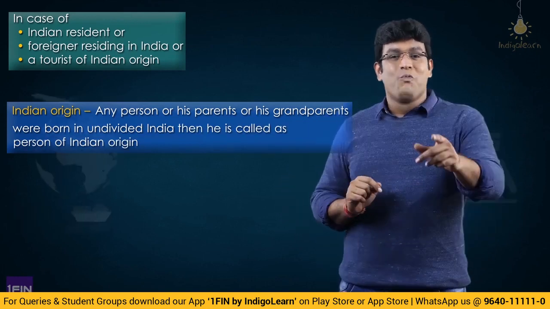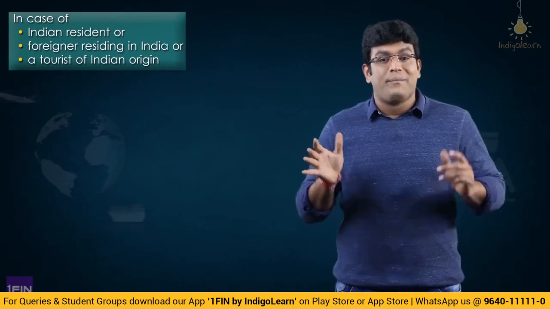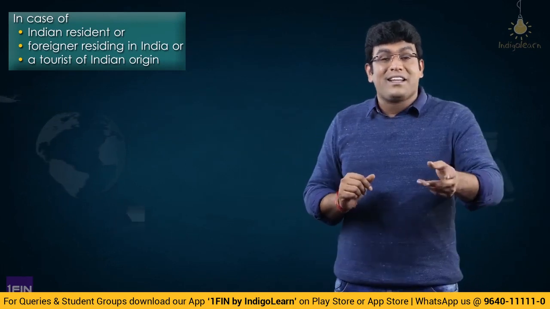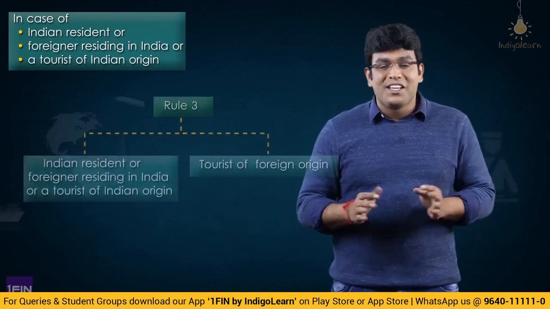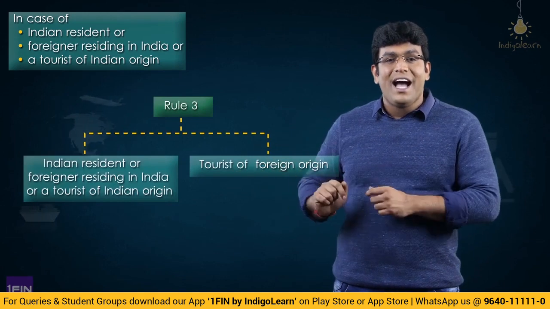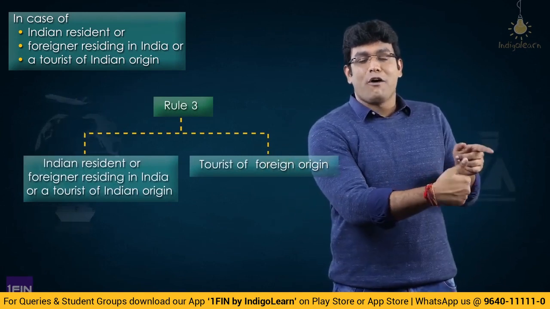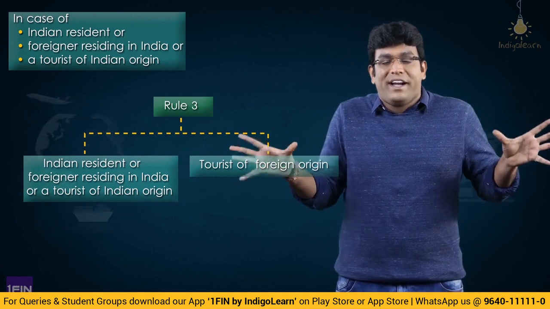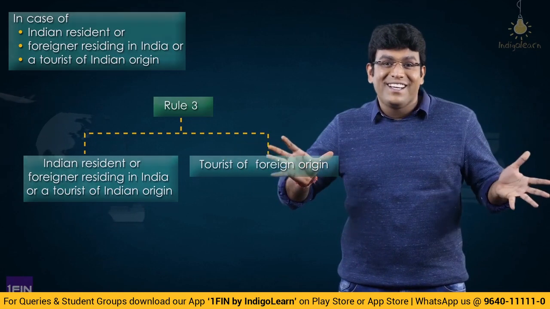Getting clarity, right? Wonderful. So friends, Rule 3 applies to any person coming from any country other than Nepal and Bhutan. And in that again 2 categories. First category, Indian resident, foreigner residing in India or tourist of Indian origin. Second category, tourist of foreign origin. And why am I dividing like that? Because in both the cases, the exemption is different. Clear, right? So first let me talk about the exemption in the first category.